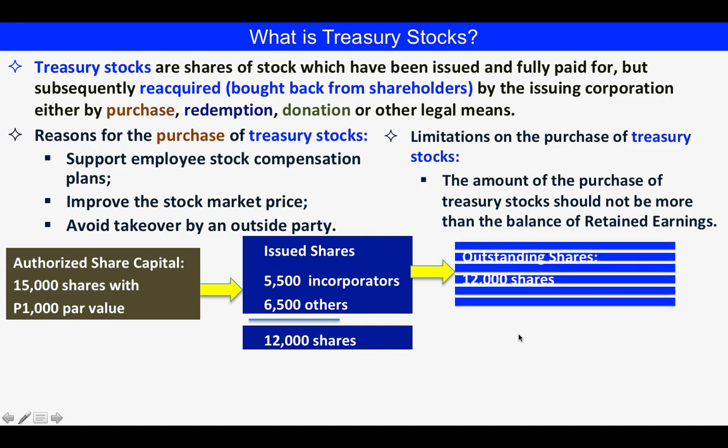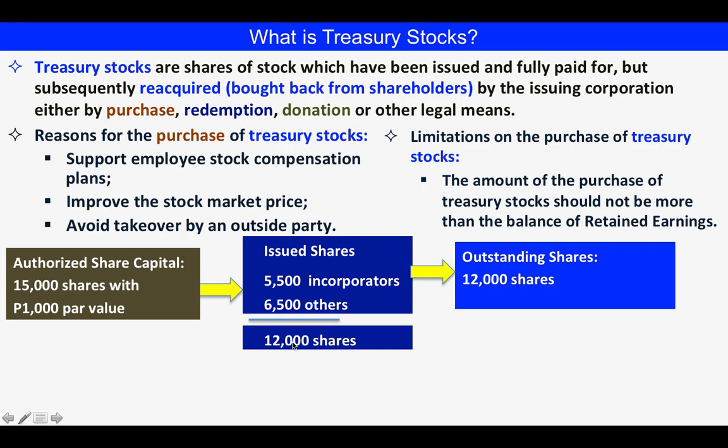Here in this case, if you have issued shares of 12,000, that will also be your outstanding shares, meaning it is in the hands of the shareholders. Now the treasury stock is when the corporation buys from the outstanding shares.